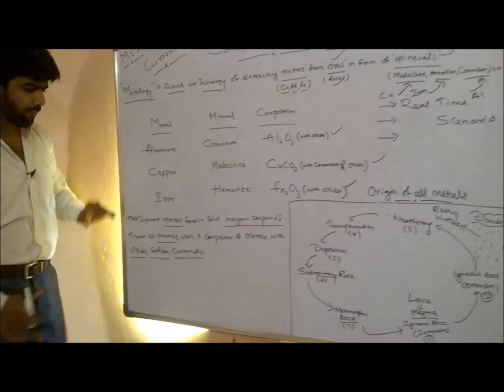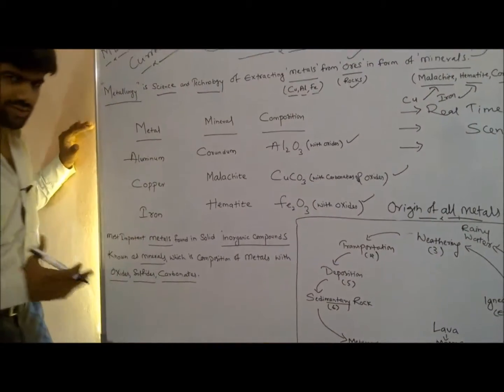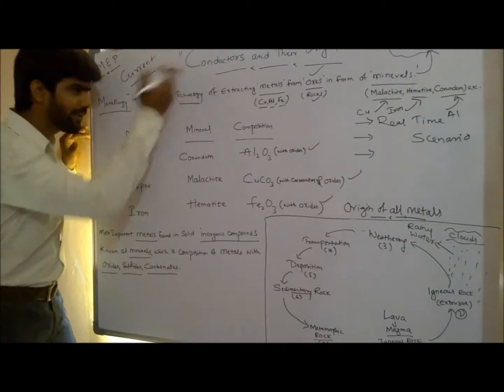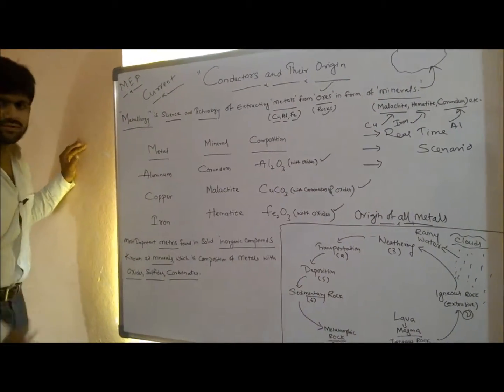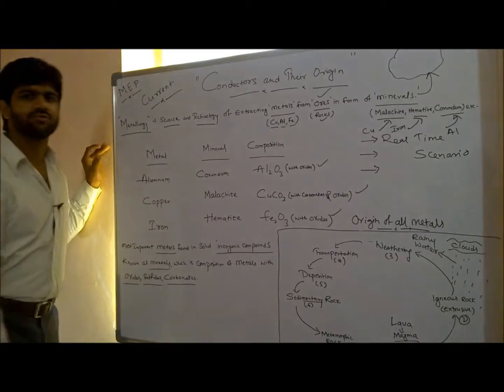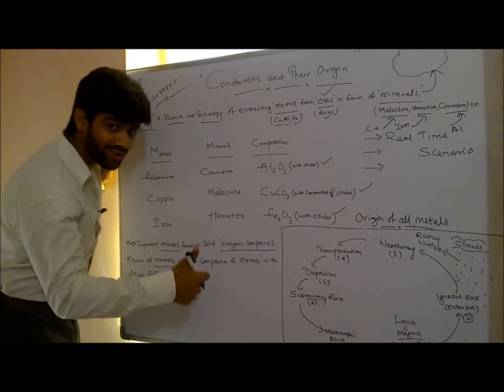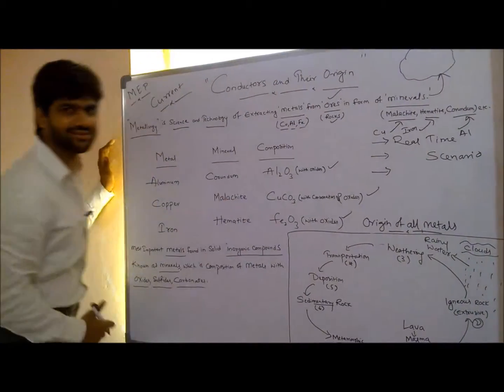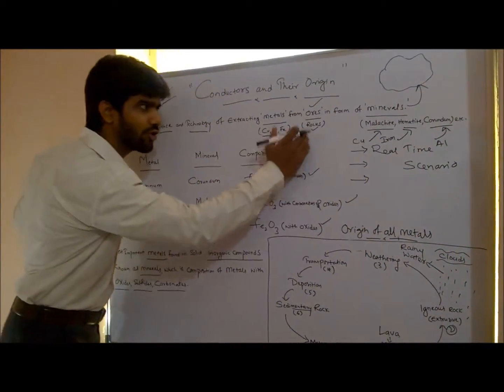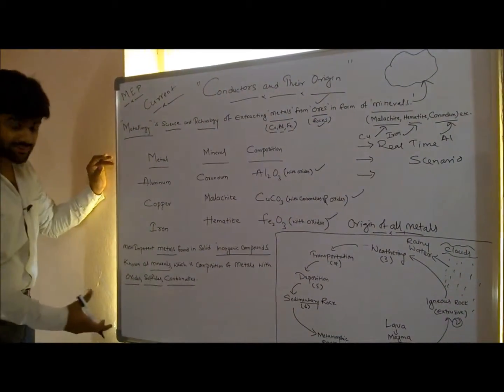What is it? Most important metals. What are the most important metals with respect to our topic, conductors? That is aluminium, copper and iron. Found in solid. Where is it found? In solid. What is solid? Rock. Fine. Where do we find rocks? In mountains. Understanding? What are we calling those rocks? Ores.